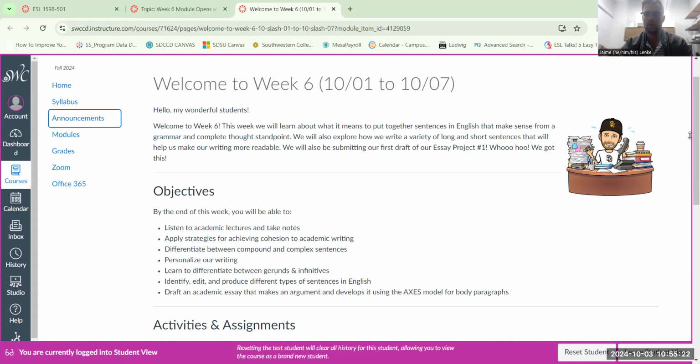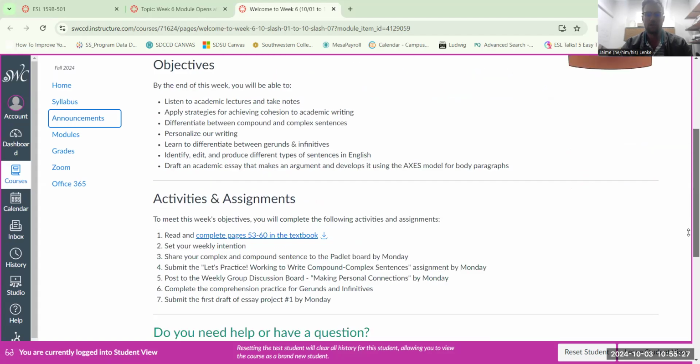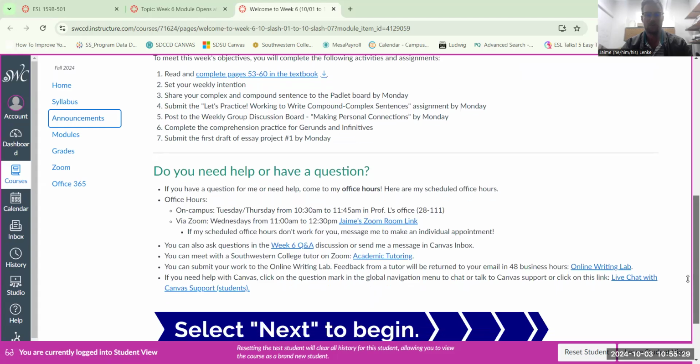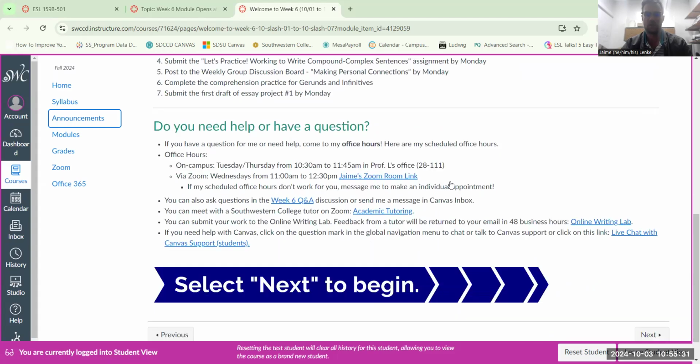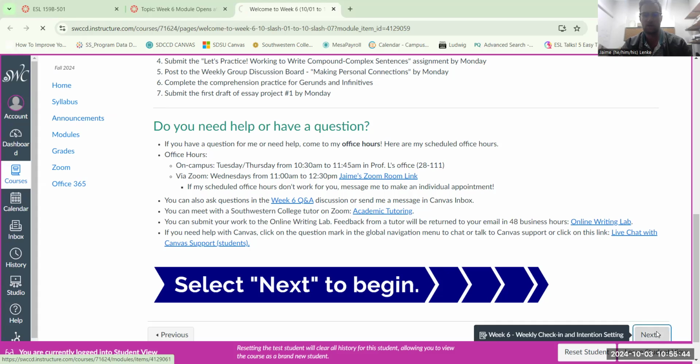And then we are turning in our first draft. Here are the assignments, and at the end, there are all the ways that you can get extra support, whether it's coming to my office hours on these times or days, or leaving questions in the week 6 question and answer. Once you read through this page, you're going to click next.